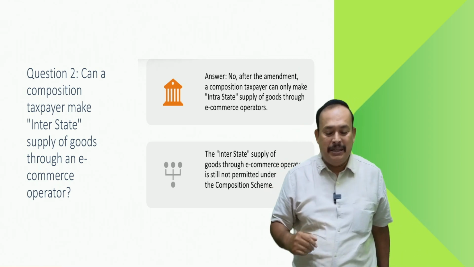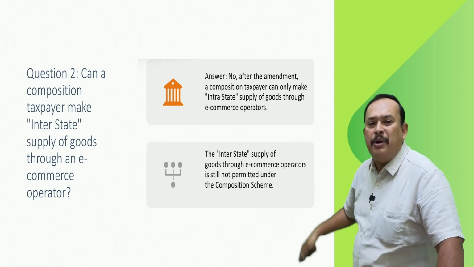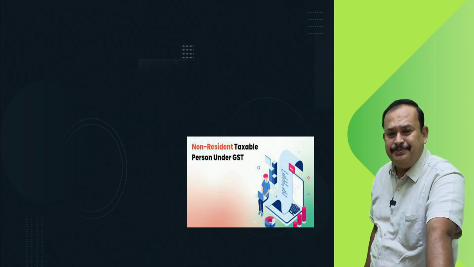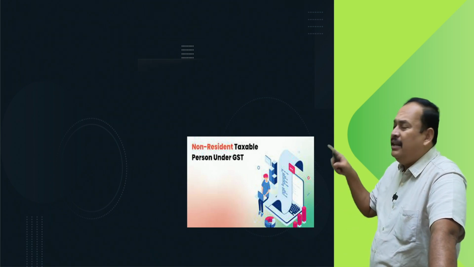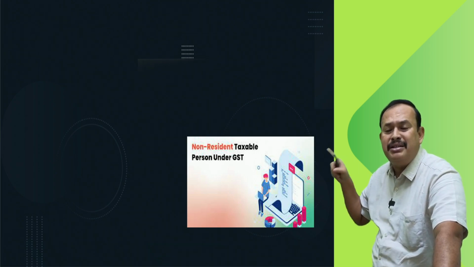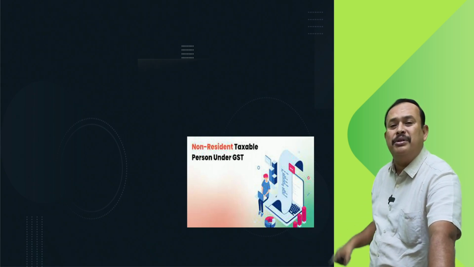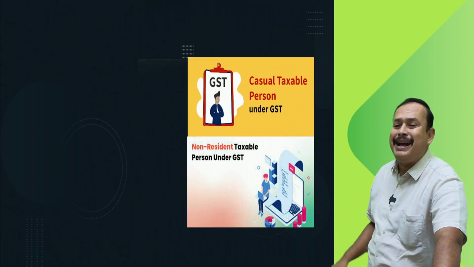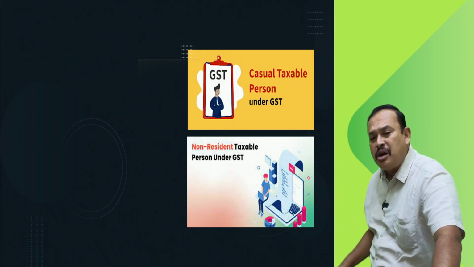Now, furthermore, referring to the composition scheme: being a resident, or a non-resident taxable person, can I choose the composition scheme? Or being a casual taxable person, can I choose the composition scheme?